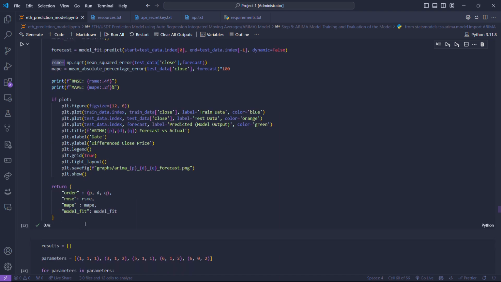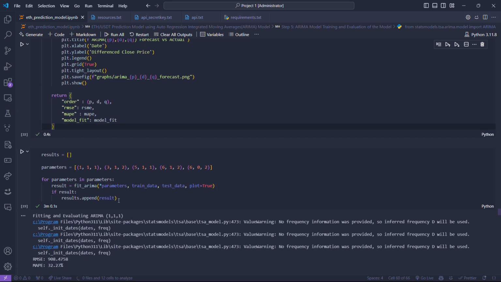Then there's the plot, and then we return the order of the model that we have just trained, the RMSE and MAPE values, and the fitted model. All the results will be appended here.